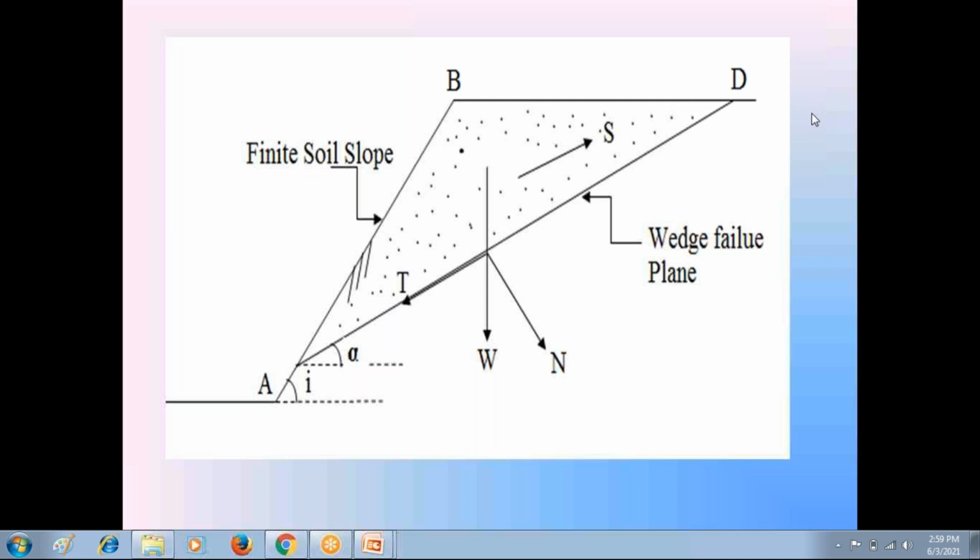So like that, on the graph sheet, we consider different failure surfaces. The plan remains the same, no change in the plan. Only we consider different failure surfaces in that graph sheet. For every failure surface, we calculate the factor of safety. Then one failure surface gives the least factor of safety. Among those number of failure surfaces, the one failure surface in the graph sheet that gives the least factor of safety is considered as the most critical failure surface.